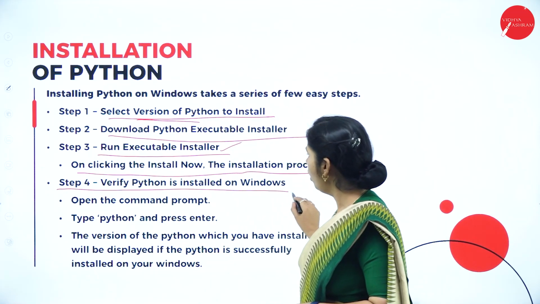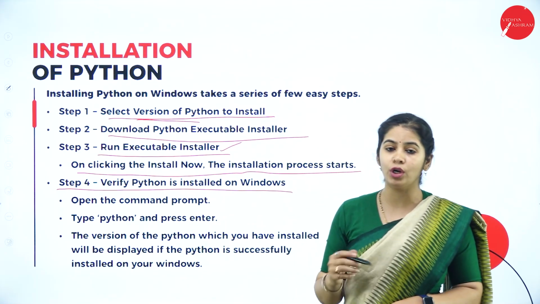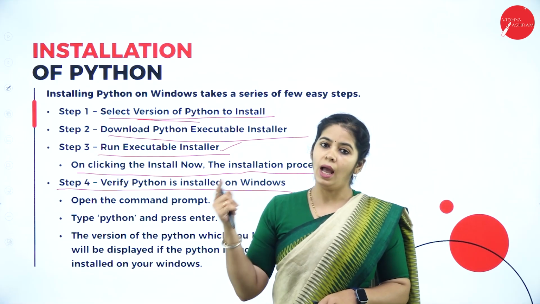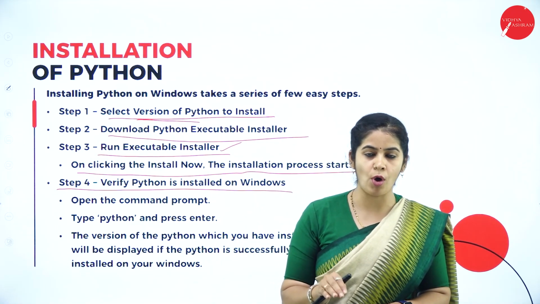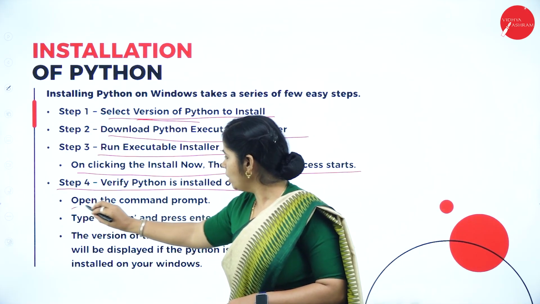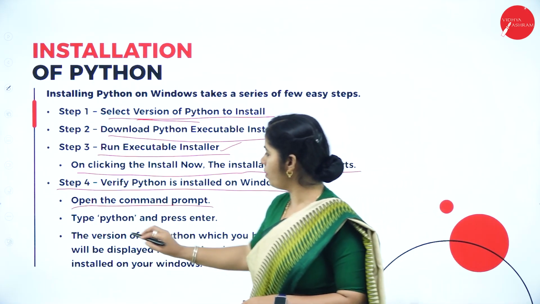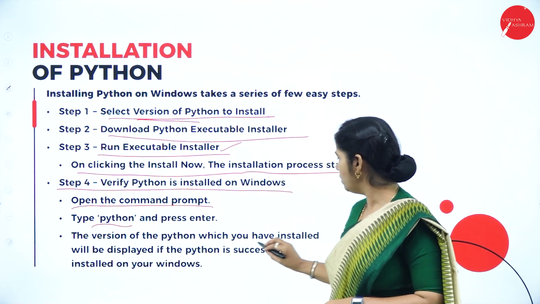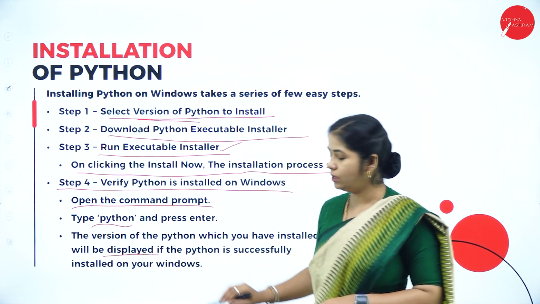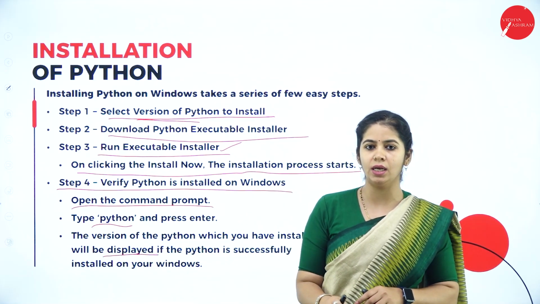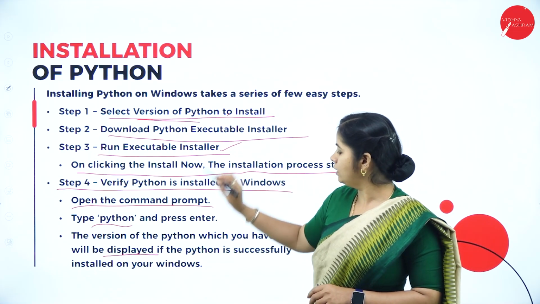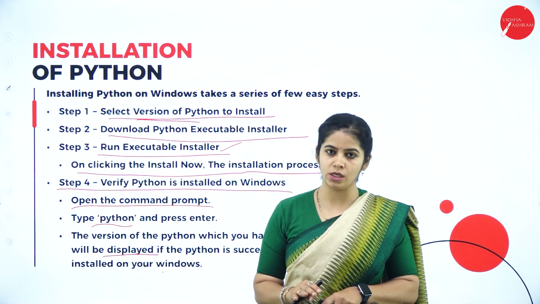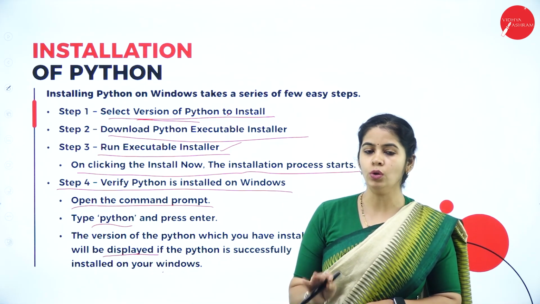What is in step 4? Verify whether Python is installed on Windows or not. How to verify? I have given the run command and it will install, and then how do I check whether it is installed properly or not? Open the command prompt, type python in it, and press enter. The version of Python which has been installed will be displayed. Whichever version you selected here, that version has to be displayed. Then you can say the installation is completed and you have a proper Python to work on.